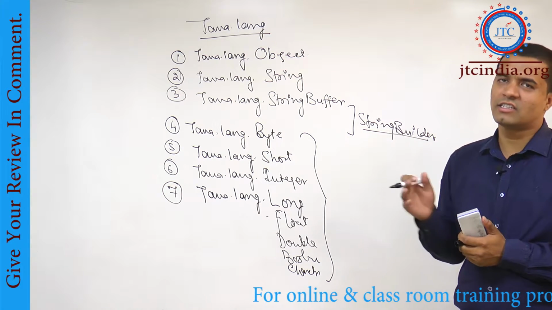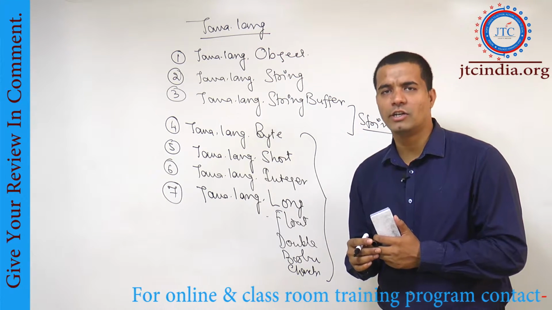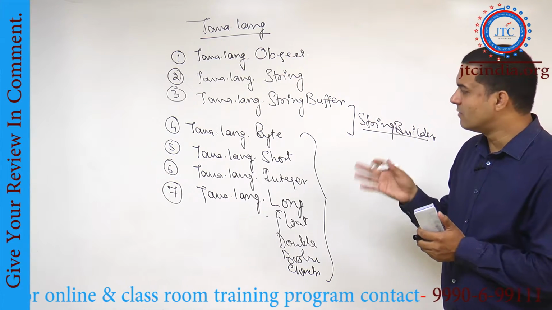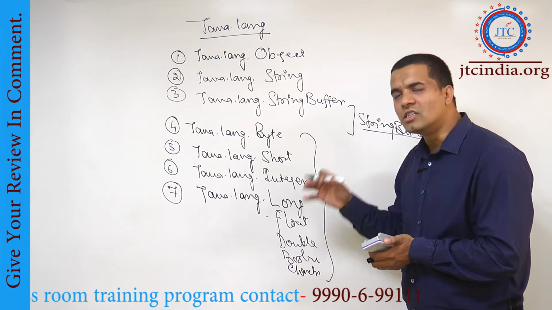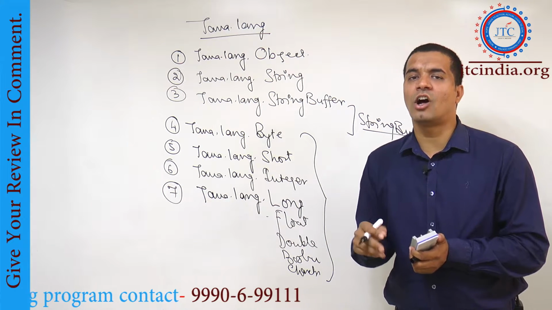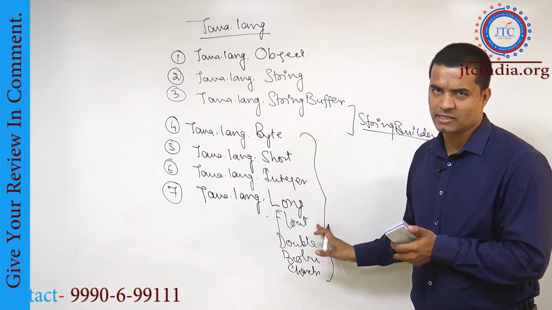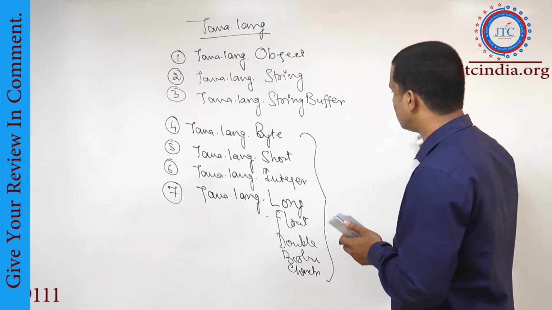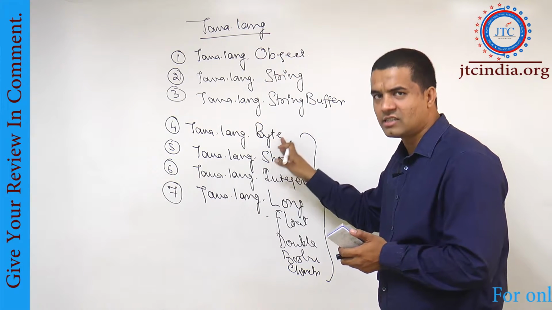Now there is a concept called autoboxing and auto-unboxing, which is introduced from JDK 1.5. So from JDK 1.5, all these concepts can be used easily inside the collections, or wherever primitive is not allowed, there we can use these wrapper class data types, right? So that won't be creating any problem. So similarly, I'll just rub it out. Inside that, like see here, Byte is there. So Byte is a wrapper class, it's a class.